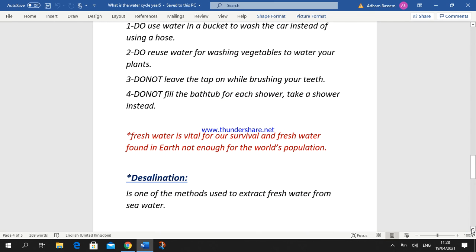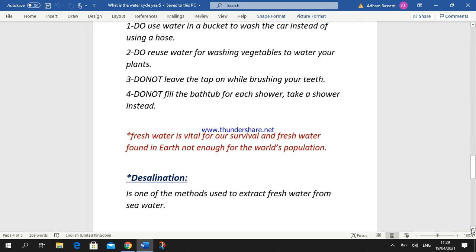Fresh water is vital for our survival, and the fresh water found on earth is not enough for the world's population, where salty water represents 97% and only 3% is fresh water, okay, which is represented in rivers and in lakes, okay. The last process we must revise is the desalination process, okay?